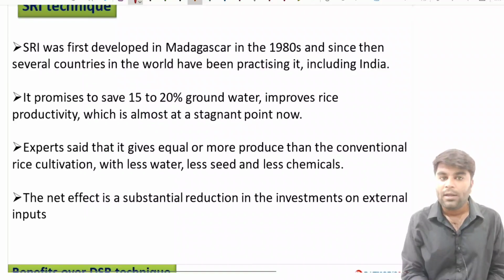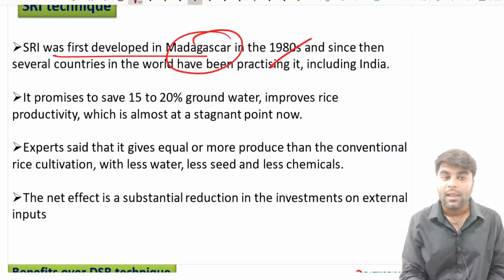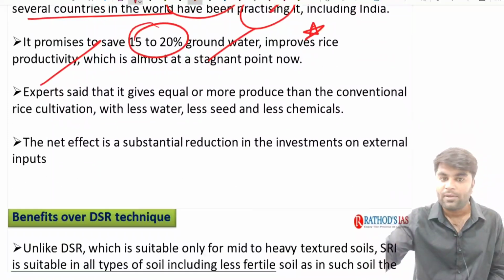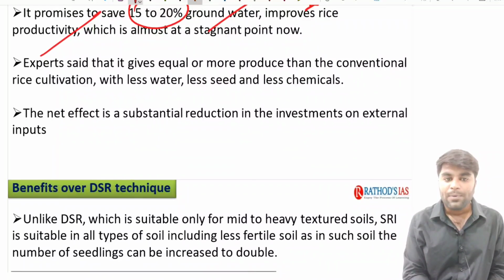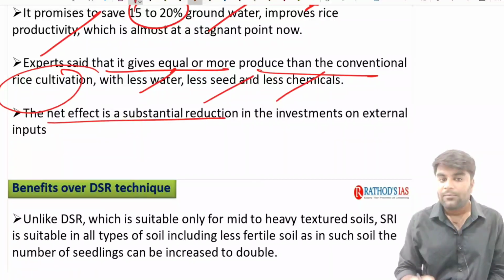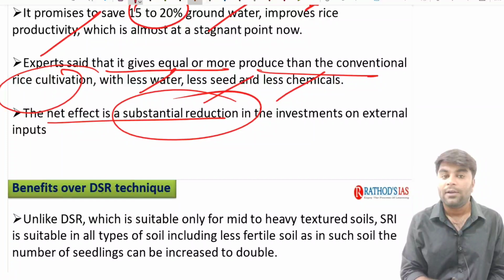Now when we look at the background, SRI was first developed in Madagascar in the 1980s, and since then several countries in the world have been practicing it. It promises to save 15 to 20% of the groundwater and improves rice productivity. These are the important points for your mains, guys. You should be very thorough with these. Experts said that it gives equal or more produce than conventional rice cultivation with less water, less seeds and less chemicals. The net effect is a sustainable reduction in investments and external inputs.